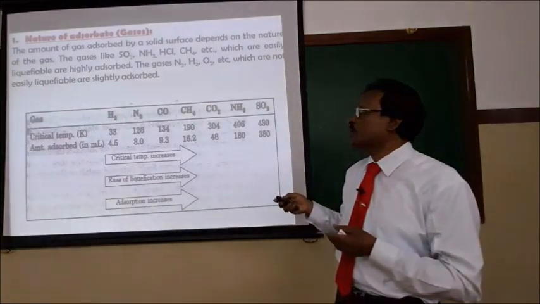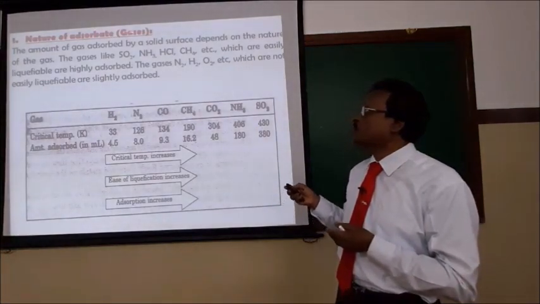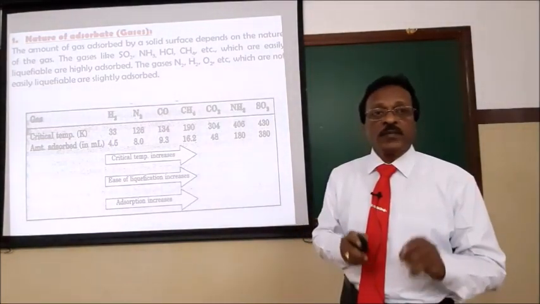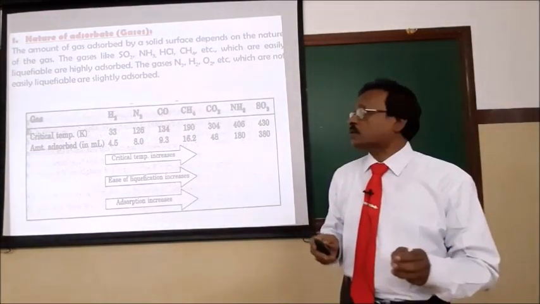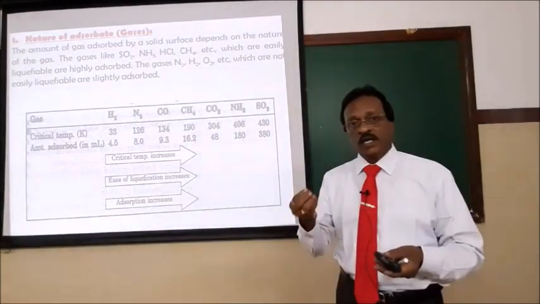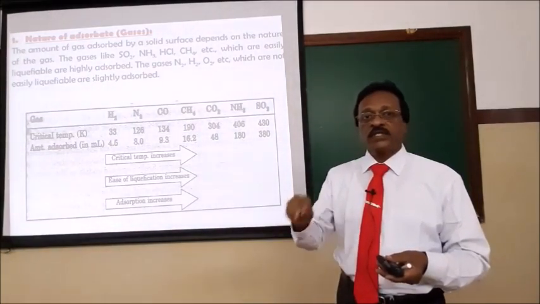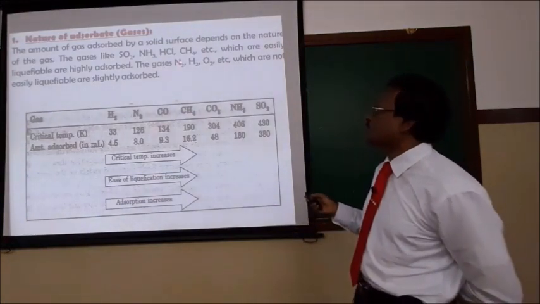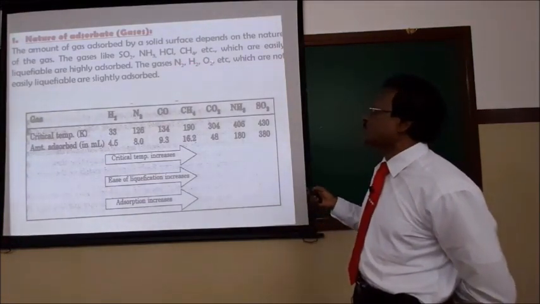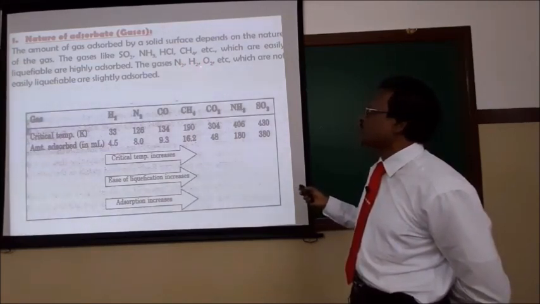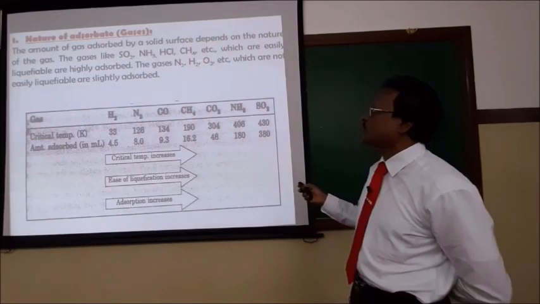So this critical temperature plays a major role in the adsorption of gases on solids. Adsorption of gases on solids depends upon the nature of gases. I take up two types of gases: the gases which can be easily liquefied, and the gases which cannot be easily liquefied. I will take the example of nitrogen, hydrogen, oxygen. They are real gases. These gases cannot be easily liquefied because they have low critical temperature and low van der Waals force of attraction.